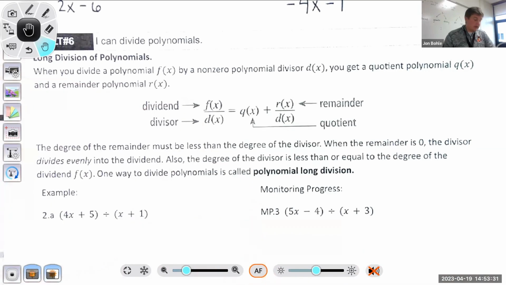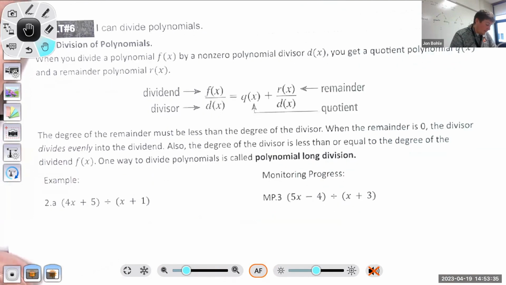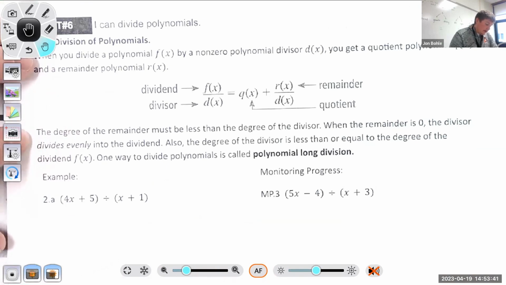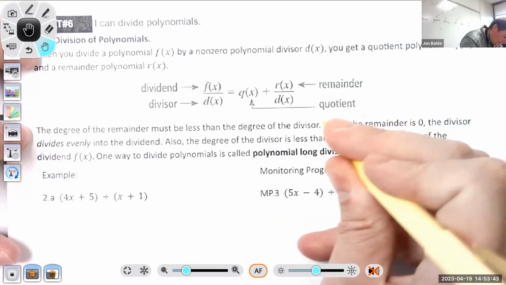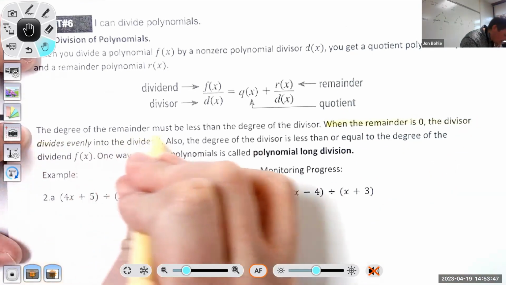And we're going to see what that looks like in a more straightforward example here. The degree of the remainder must be less than the degree of the divisor. When the remainder is 0, that means the divisor divides evenly into the dividend.